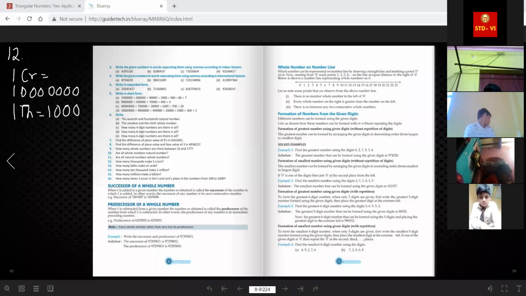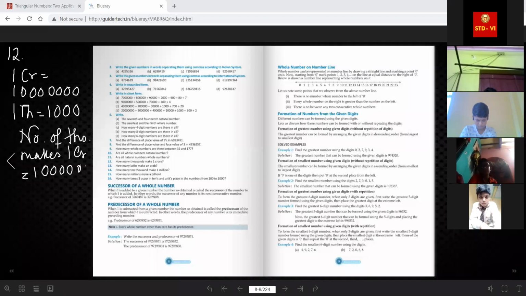So here you will write only this, I am writing. Number of thousands that make 1 crore equals 1 followed by 7 zeros. Here the zero looks very bad, since I've chosen white color on the book page, it will not show.